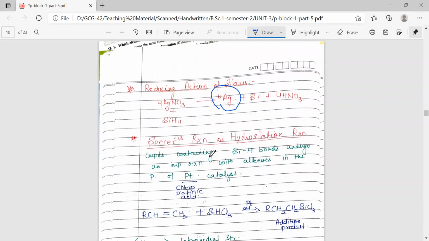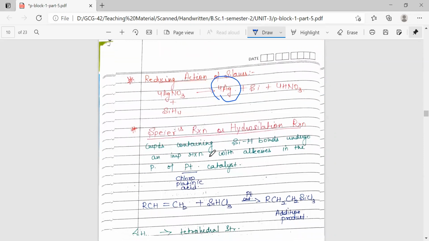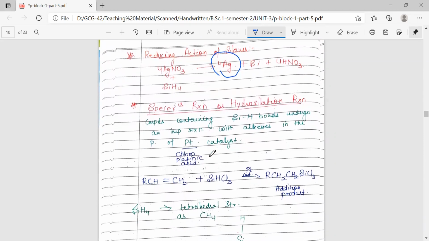Also, an interesting reaction given by these silanes is the hydrosilation reaction, which is very similar to the hydroboration reaction, where we treated alkenes with boranes and got the addition of borane over the alkene. So this is a similar reaction.